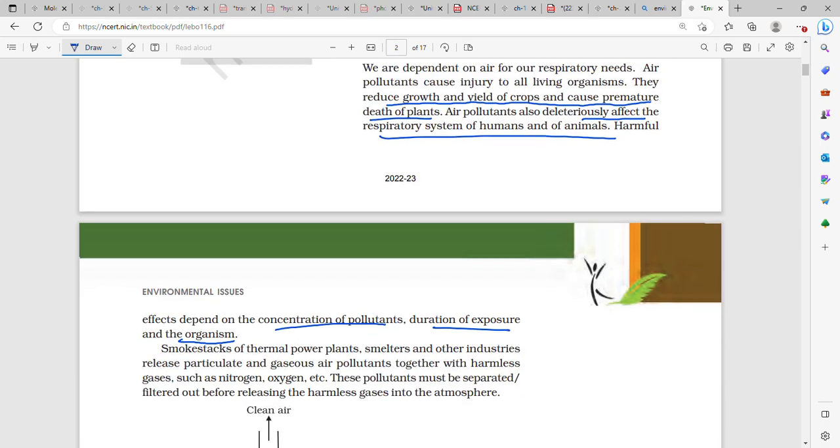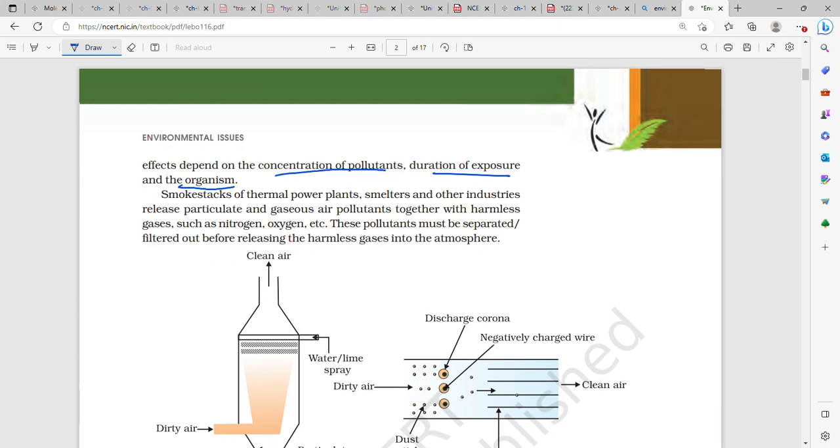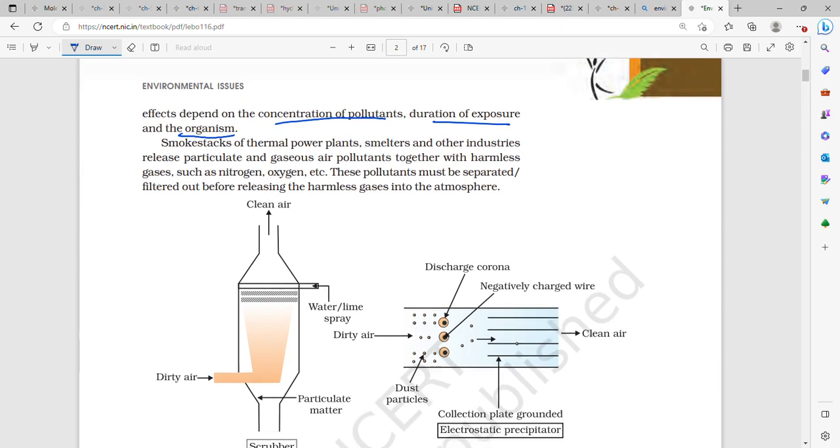So, firstly, air pollution. We are dependent on air for our respiratory needs. Air pollutants cause injury to all living organisms. They reduce the growth and yield of crops, so the yield as well as the growth decreases, and they also cause premature death in plants. They also deleteriously affect the respiratory system of humans and animals. The harmful effects of air pollution basically depend on the concentration of pollutant, duration of exposure, for how long we were exposed to that particular pollutant, and the organism, what kind of organism is getting exposed.